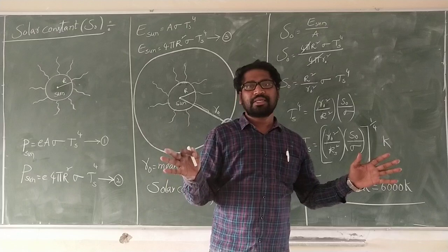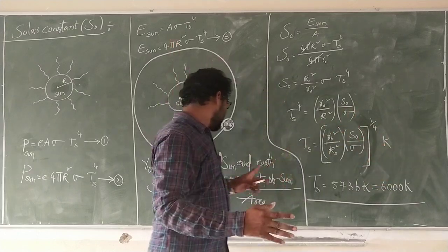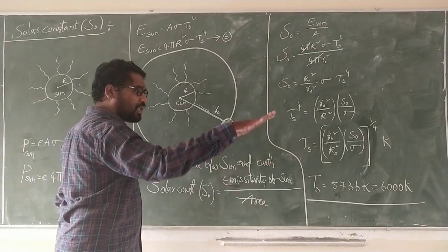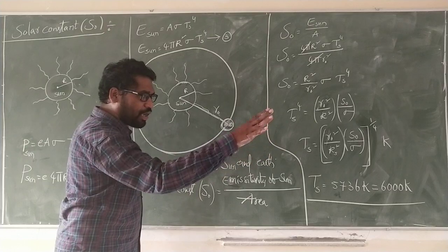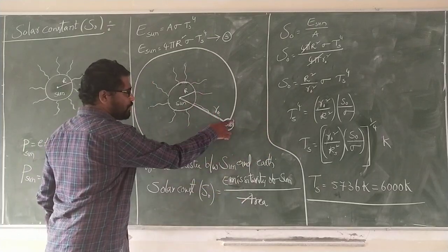This is the application of the solar constant. Solar constant means here the emissivity of the sun incident on the unit surface area of the earth, unit surface area, not the area of the earth.